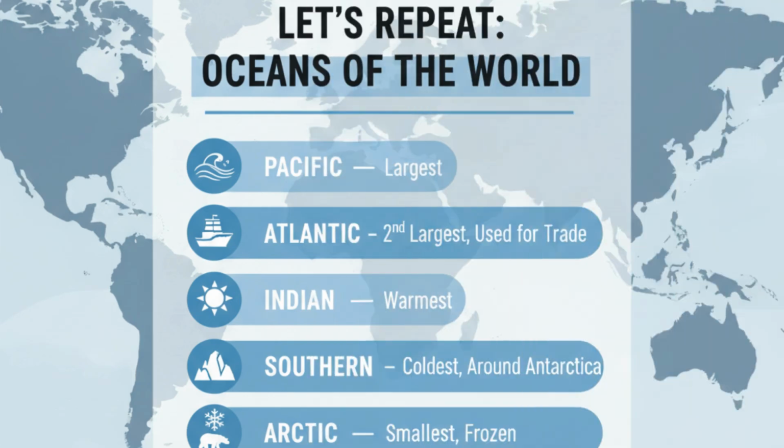Let's quickly repeat. Pacific Ocean, it is the largest. Atlantic Ocean, it is second largest, used for trade. Indian, it is the warmest ocean. Southern, it is the coldest, around Antarctica. Arctic, it is the smallest and frozen ocean.